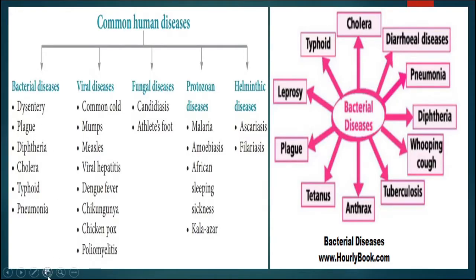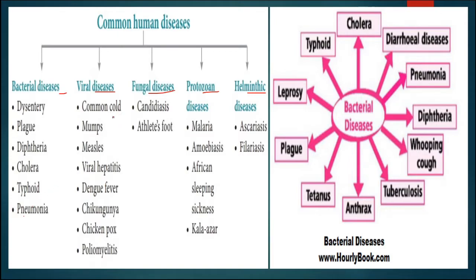In this slide we can see different common diseases which occur in humans, and the pathogens: bacterial disease, viral disease, fungal disease, protozoan disease, helminthic disease. So, these are the list of some common diseases that occur through bacteria, that is dysentery, plague, diphtheria, cholera, typhoid, pneumonia,